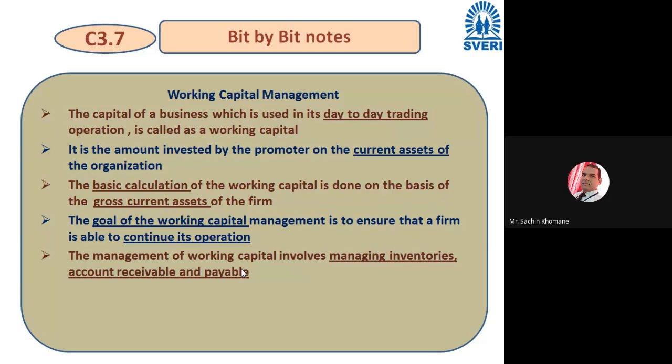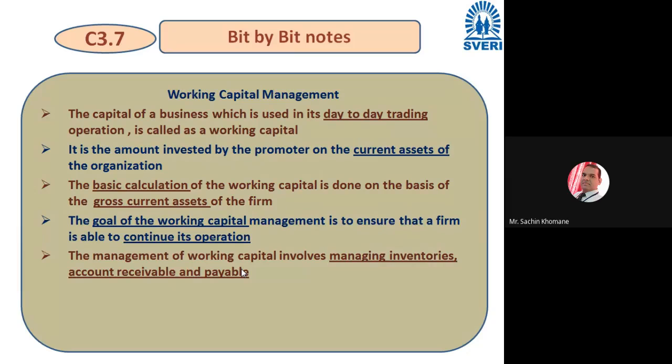Inventories means things required to run your organization, maybe various sub products, sub assemblies, nuts and bolts, which are included in inventories, right? Then account receivable means who will give money to you and whom you want to pay. That also you need to manage. Getting? So to run your organization continuously and smoothly, you should manage your working capital properly.